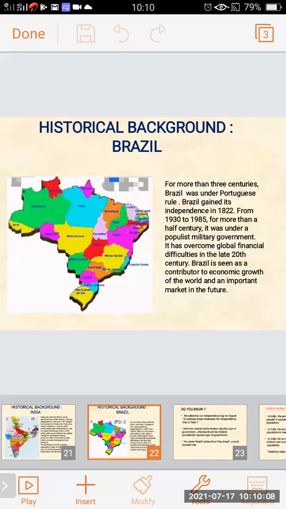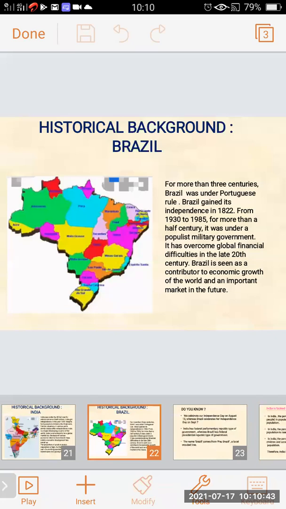Brazil is seen to have overcome global financial difficulties in the late 20th century. Brazil also had to face various global financial difficulties in the 20th century, to raise its economic condition.